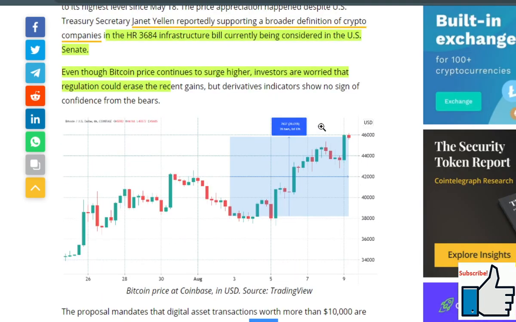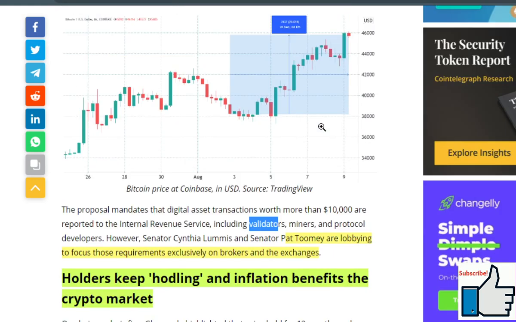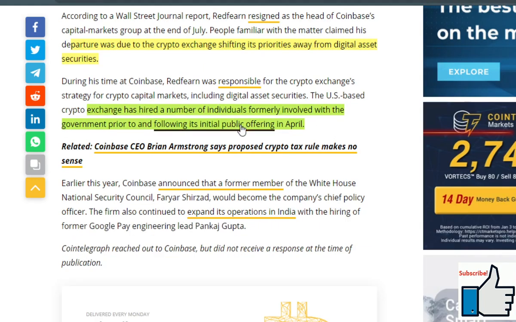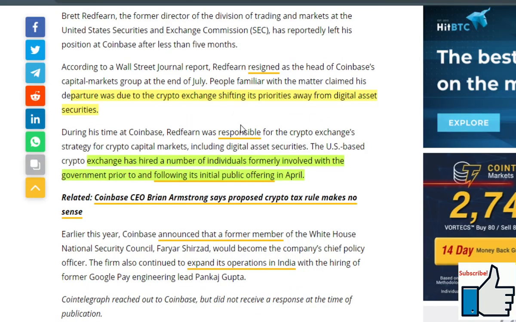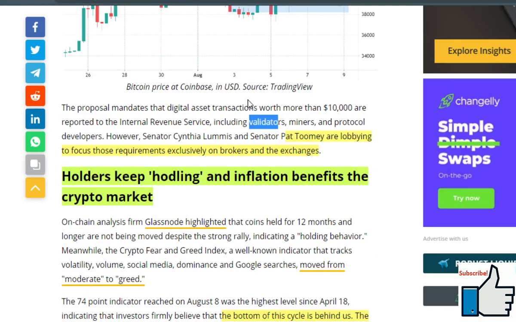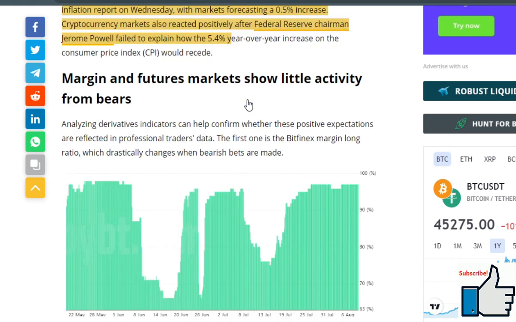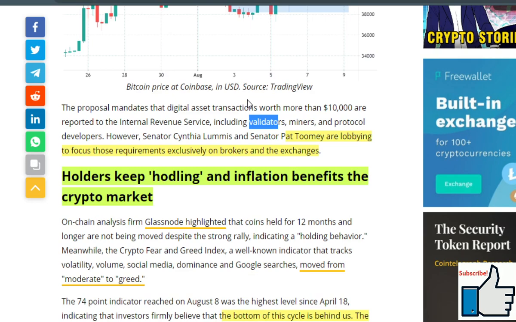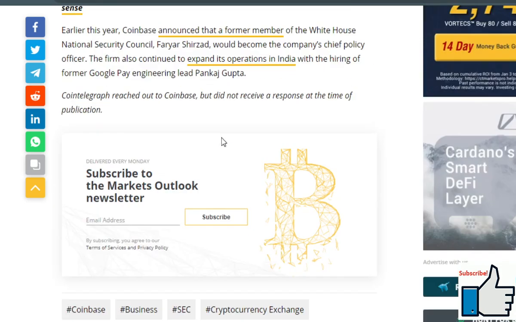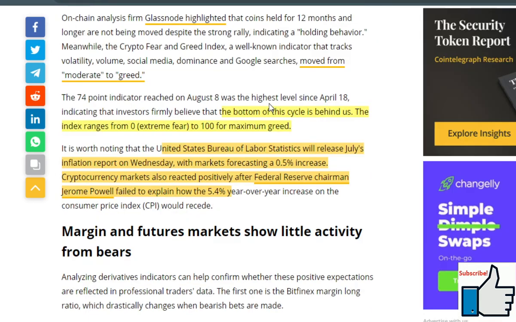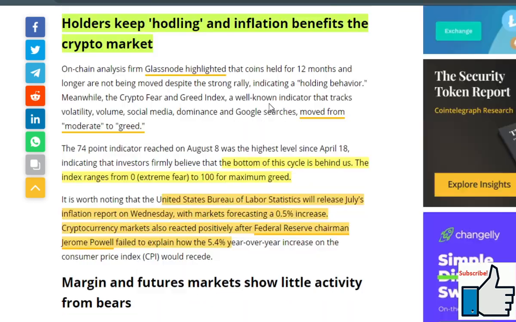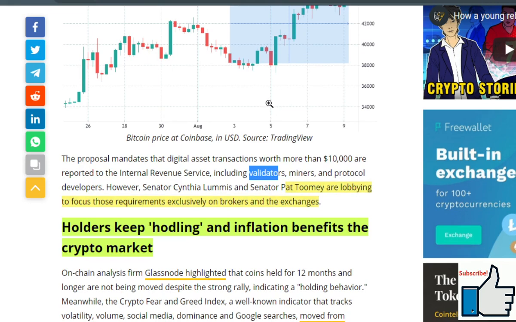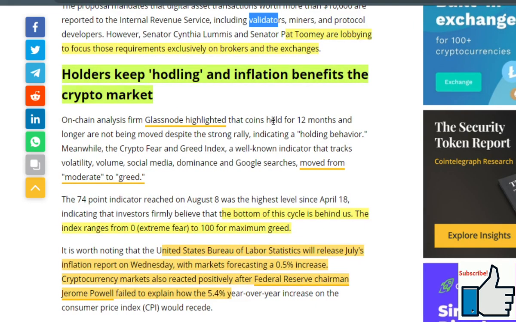So Bitcoin hiked 20% in 7 days, an expected move that brought the price to its highest level since May 18. The price appreciation happened despite the United States Treasury Secretary reportedly supporting a broader definition of crypto companies in the H.R. 3684 infrastructure bill currently being considered in the United States Senate.